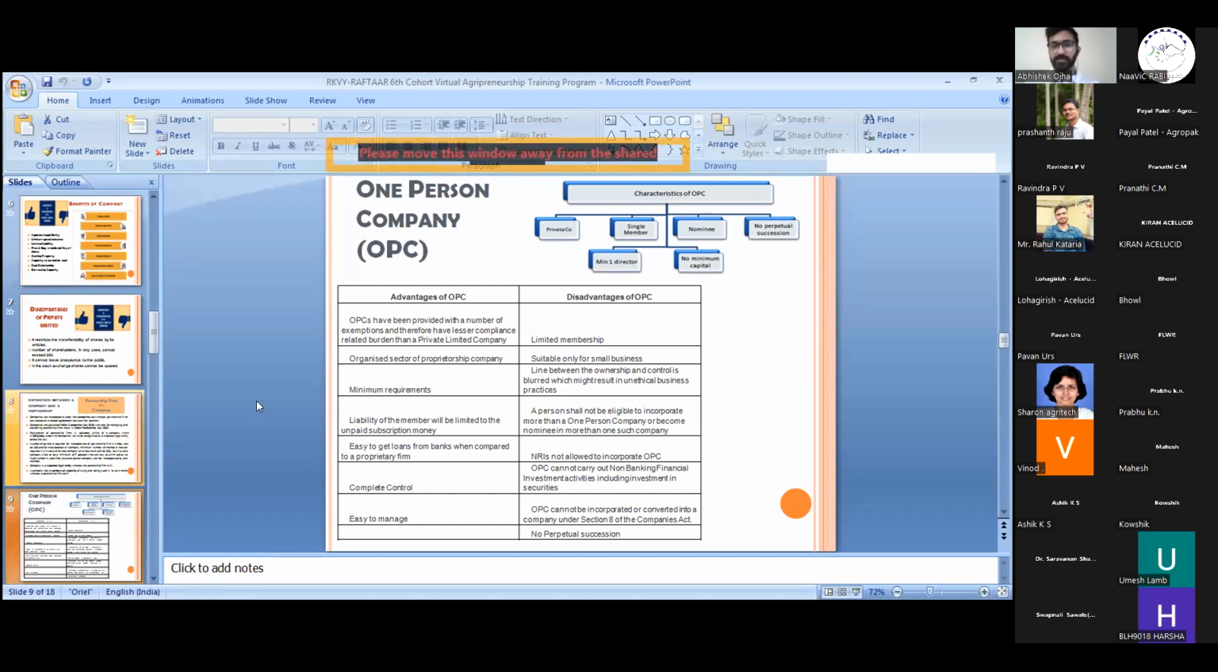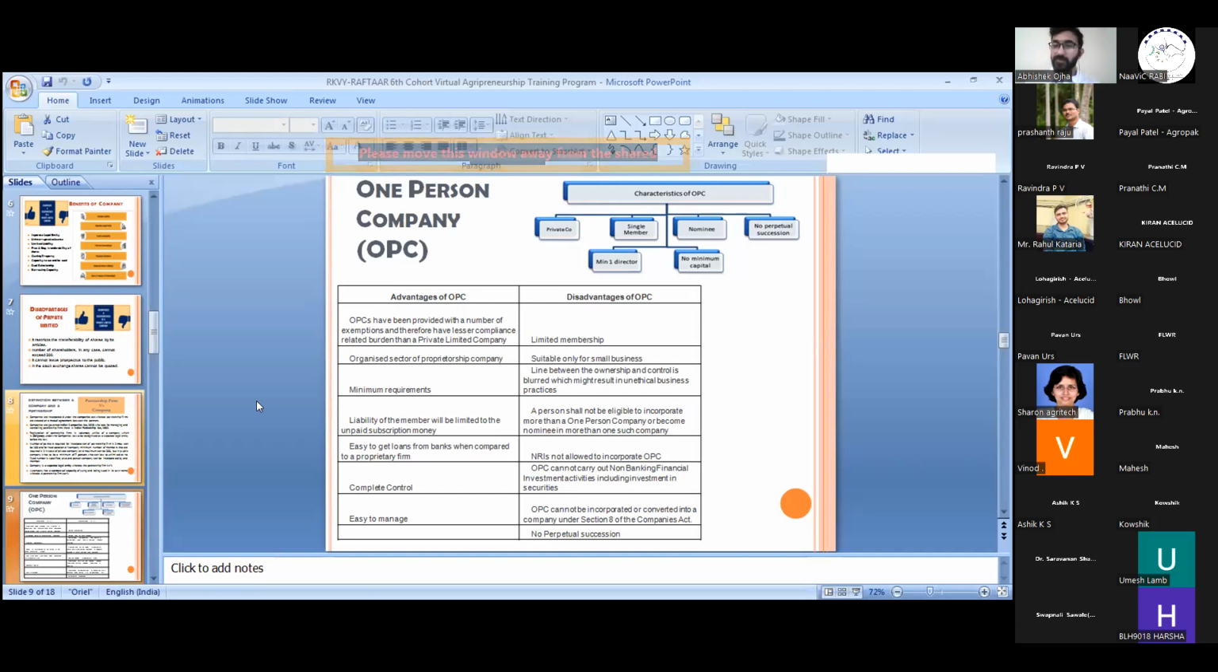As the name suggests, one person company. It gets the privilege of a private limited company. Only a single member runs the company. Only a minimum of one director is required. There is no bar on a minimum capital requirement. You can start with 10,000 rupees. You can start with 1 lakh rupees or so on.